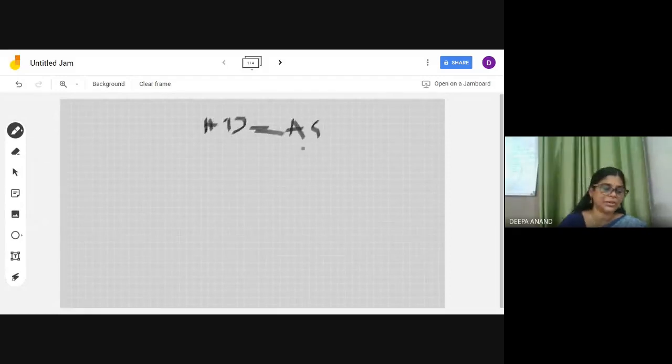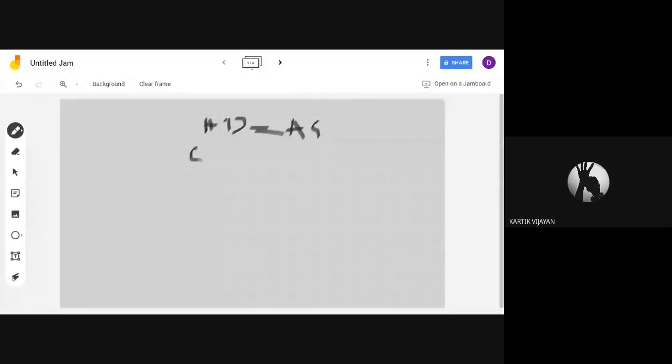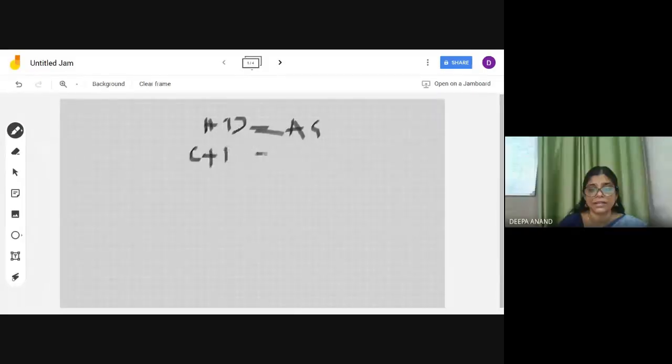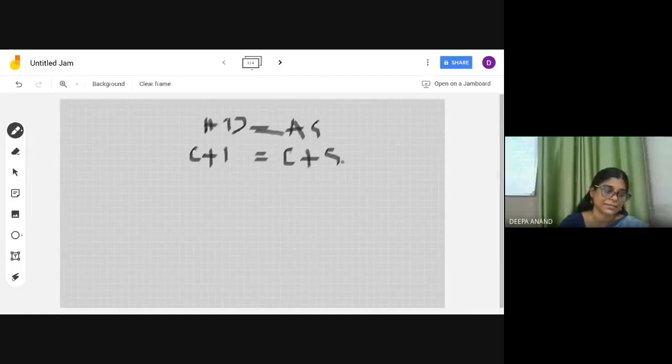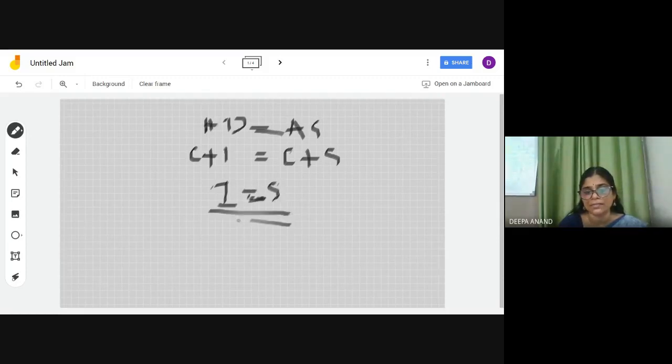Next step, tell me. Instead of AD, what can you write? C plus I. Instead of AS, what will you write? C plus S. And both C's get cancelled. I is equal to S. That is, in an equilibrium economy, investment is equal to saving.